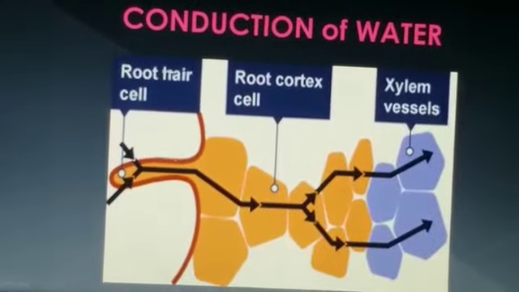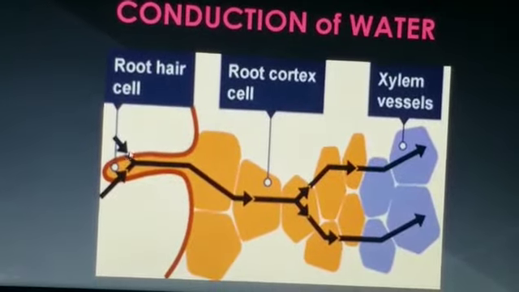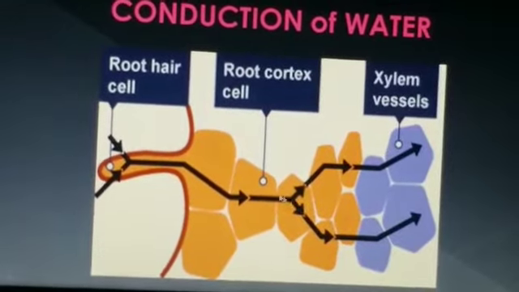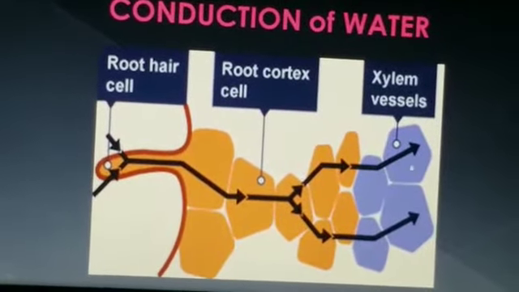Here you can see in the chart, in the diagram, from the root hair cell, the water enters the root cortex cell. Now it goes from there to xylem vessels.